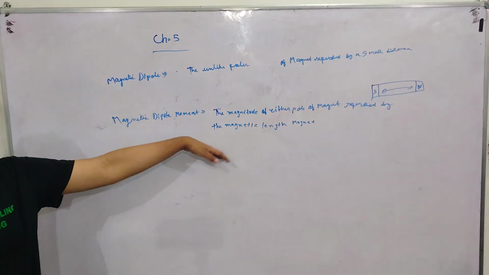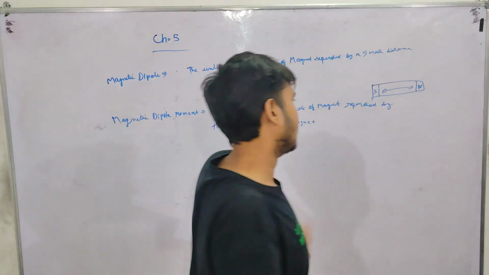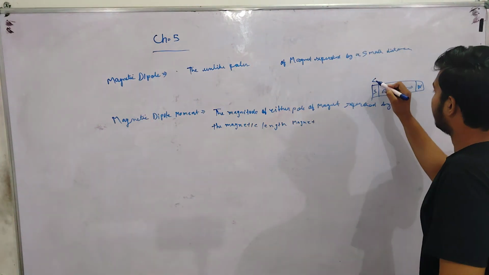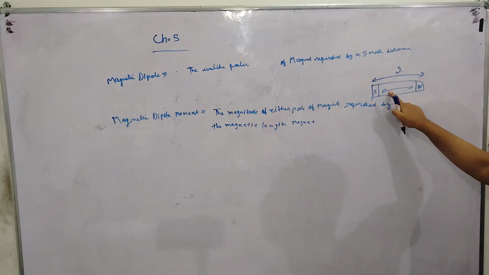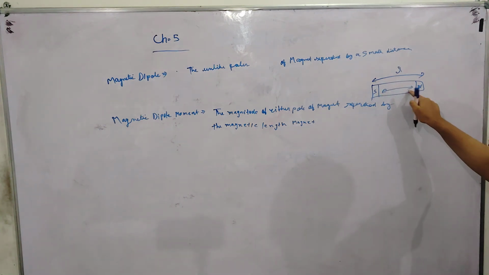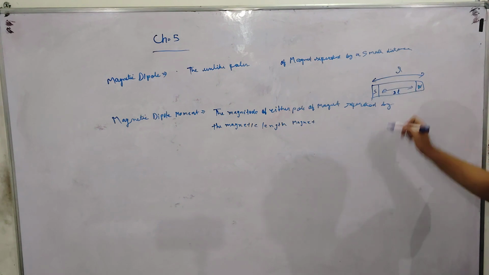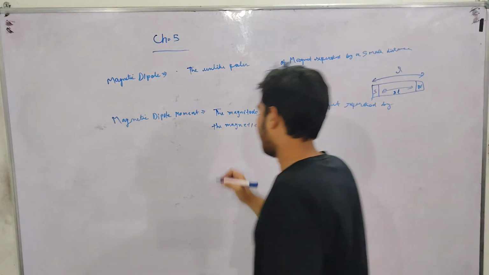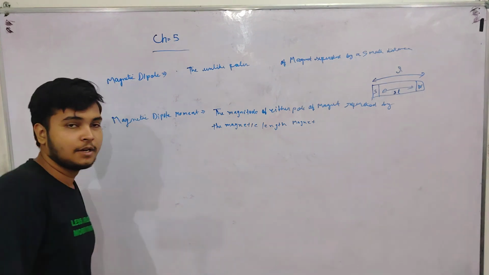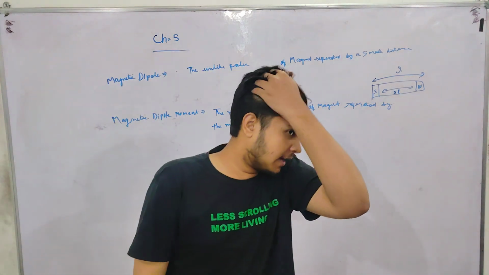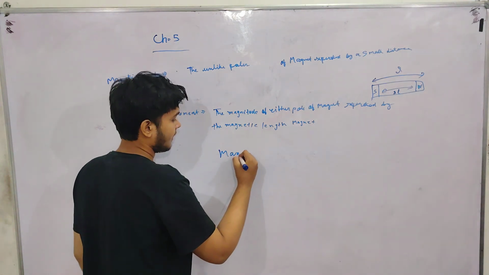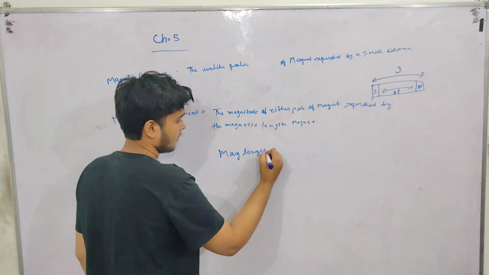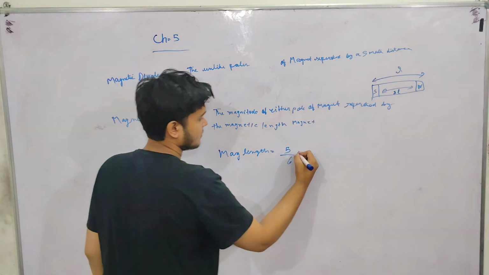First we learn about what is magnetic length and what is geometric length. This is the actual length of magnet, L, and the distance between the poles, south to north, is called magnetic length. If in the numerical we are given the magnetic length and we have to find the geometric length, we can write magnetic length equals 5 by 6 of geometric length.